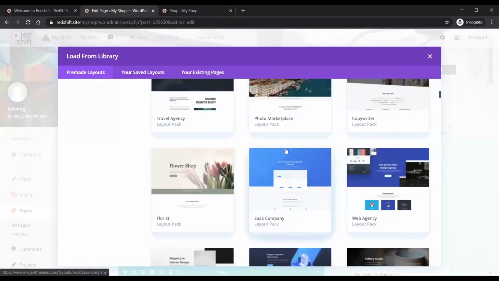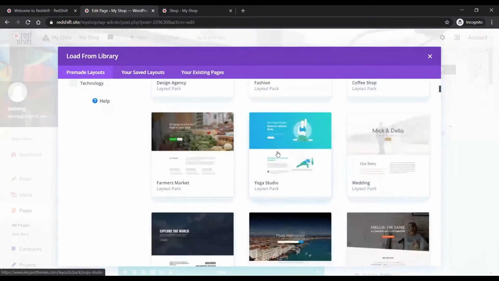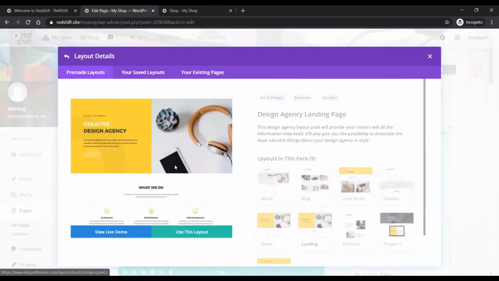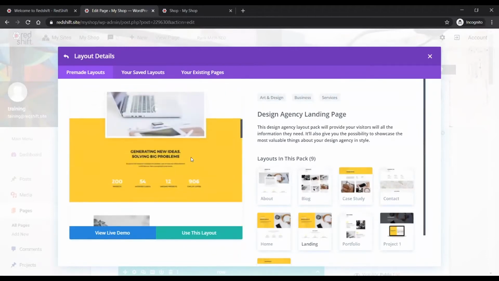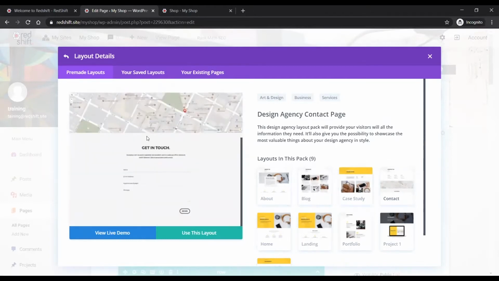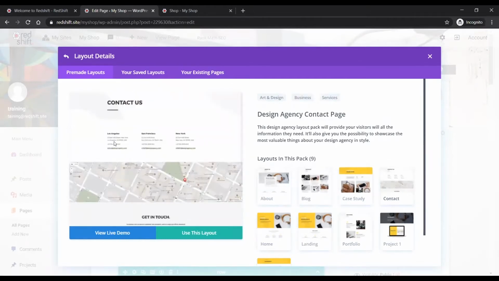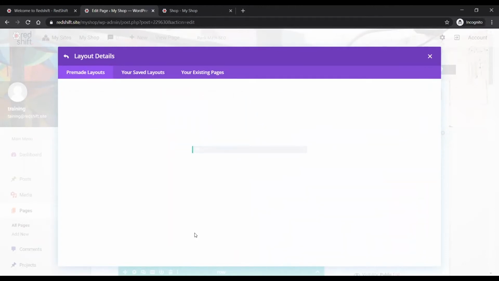So what I'm looking for is a contact us page. I'm just actually going to go into the design agency one here because it uses similar colors. It's a bit of a cheat, but it has their contact us page, which doesn't use any of their colors. I'm going to use this layout. When you click on use this layout, it pulls in that layout. You can use the images if you want, but we do advise that you swap out and use your own images.